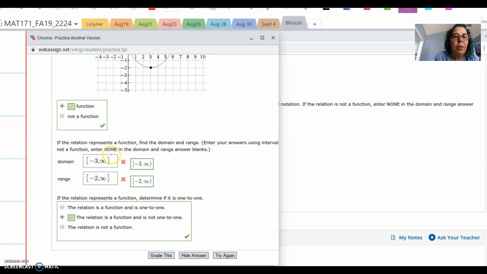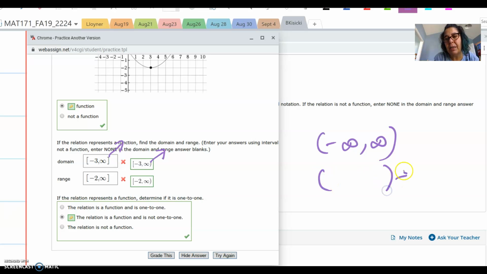All right, so your response is with brackets here. However, the correct answer is with parentheses. So that's a major mistake. The reason is for negative infinity to positive infinity, we always use parentheses, because parentheses mean not included. So we can't include the infinity. We don't know what the infinity is. It's just an imaginary number. Your infinity could be 1 trillion, mine could be 1 billion.